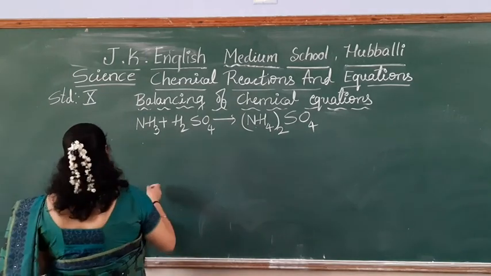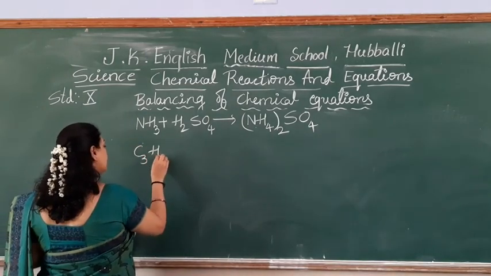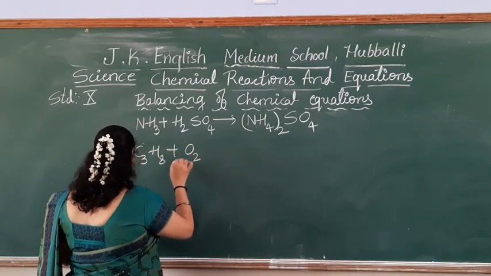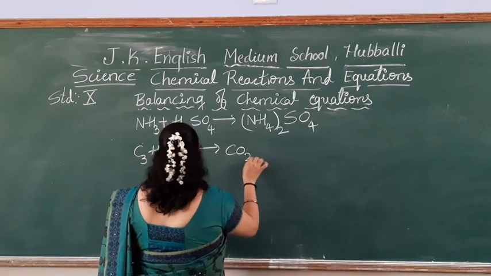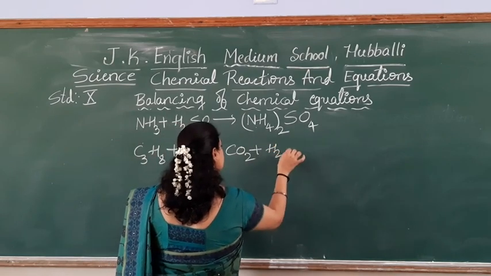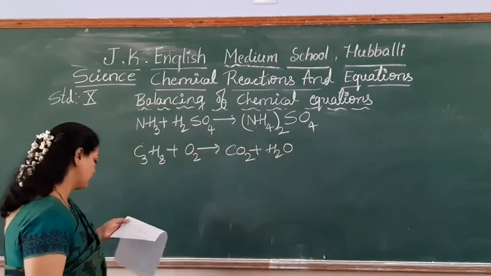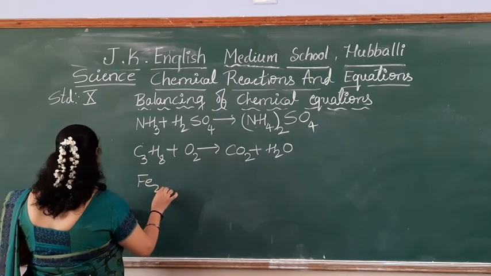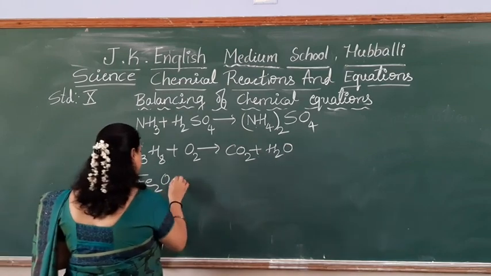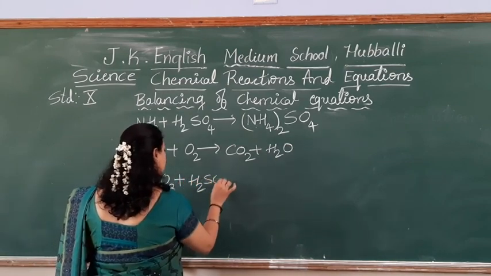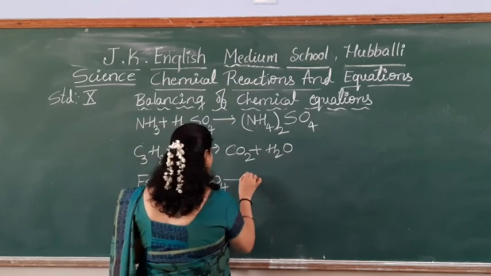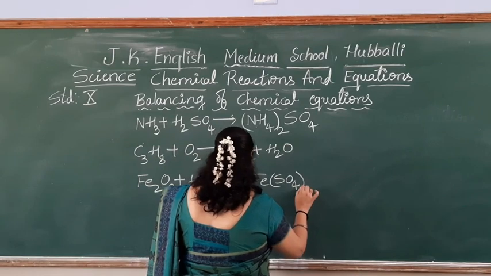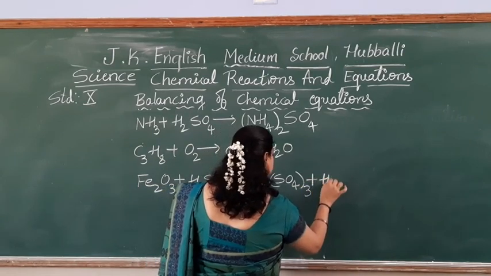Next one, C3H8 plus O2 gives CO2 plus H2O. Next one, Fe2O3 plus H2SO4 gives Fe2(SO4)3 plus water.